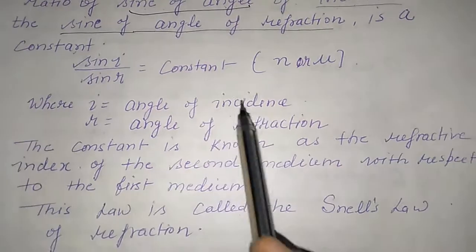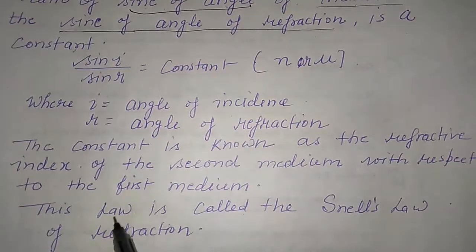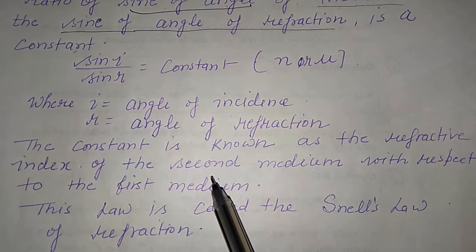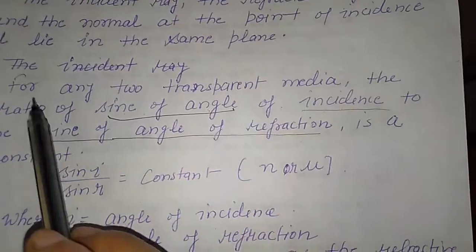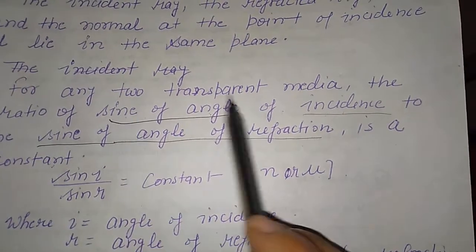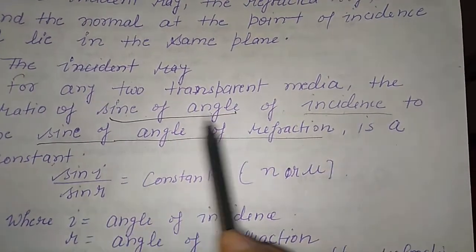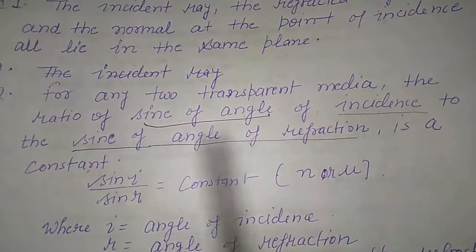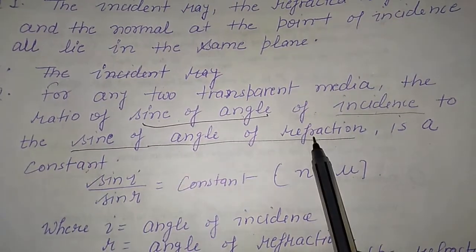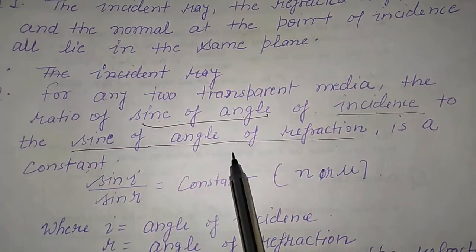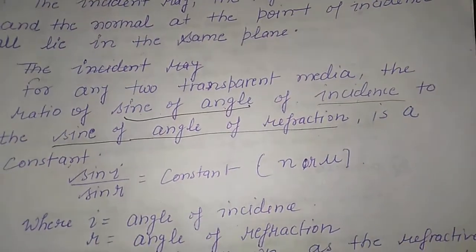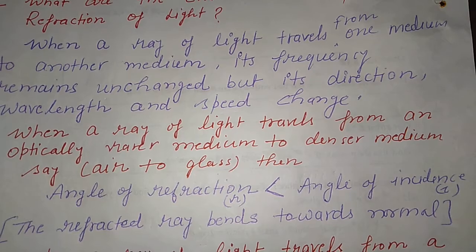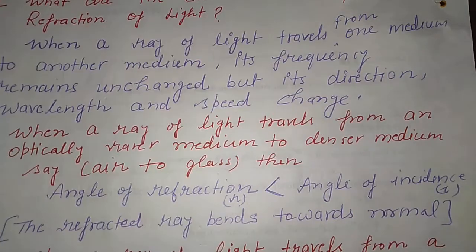This law is also called Snell's law of refraction. So it can be asked to define Snell's law of refraction. So you have to tell the second law: for any two transparent media, the ratio of the sine of the angle of incidence to the sine of the angle of refraction is a constant. We have to tell this. So this is all we have about refraction. These points are important questions, so write all of these in your notebook.